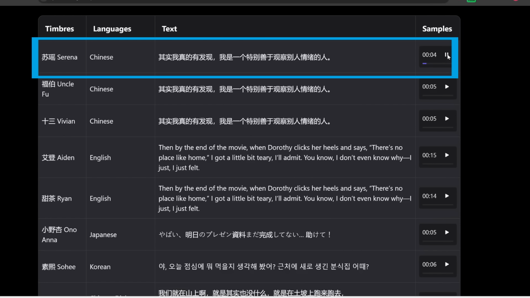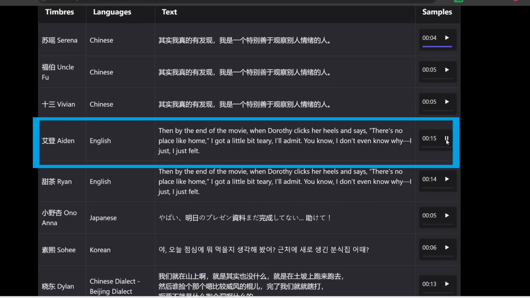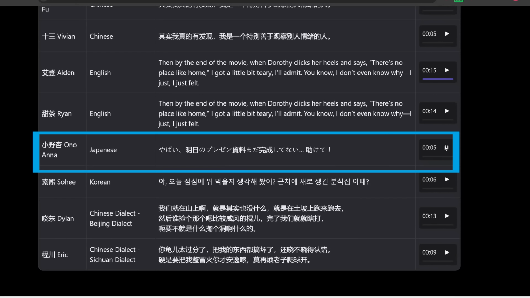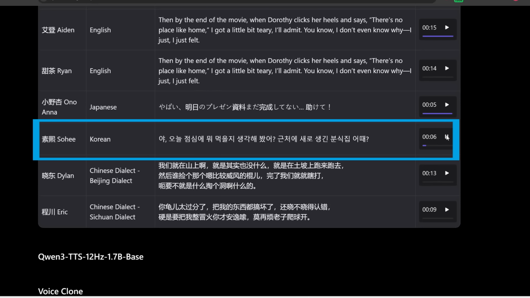其实我真的有发现，我是一个特别善于观察别人情绪的人。 Then, by the end of the movie, when Dorothy clicks her heels and says, "There's no place like home," I got a little bit teary. I'll admit. You know, I don't even know why. I just felt. やばい。明日のプレゼン資料まだ完成してない。It's okay. 야, 오늘 점심에 뭐 먹을지 생각해봤어? 근처에 새로 생긴 분식집 어때?